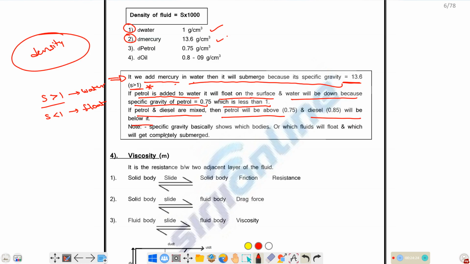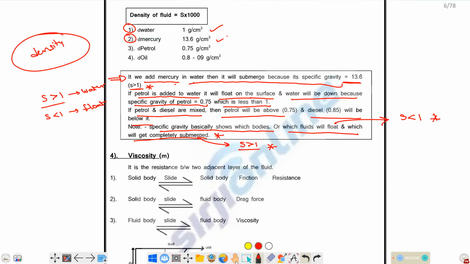So specific gravity basically shows which bodies or fluids will float and which will get completely submerged. If the specific gravity of the fluid or body is less than 1, then it will float. If the specific gravity of the fluid or body is greater than 1, then it will submerge. This is the basic concept with respect to density, or with respect to specific gravity.